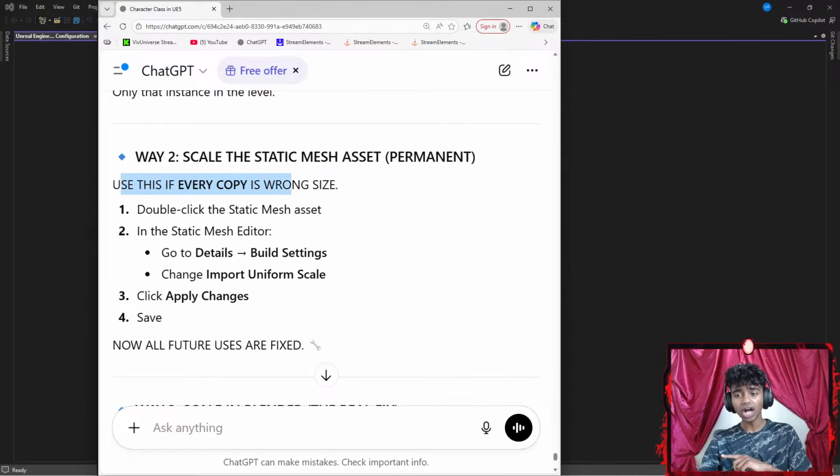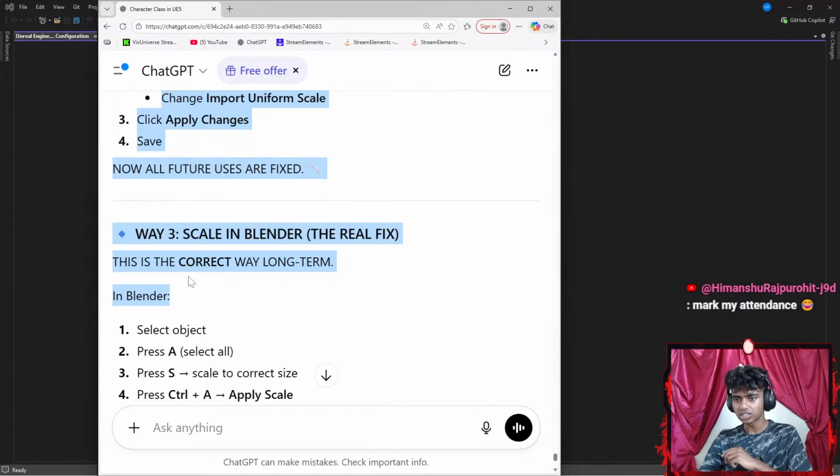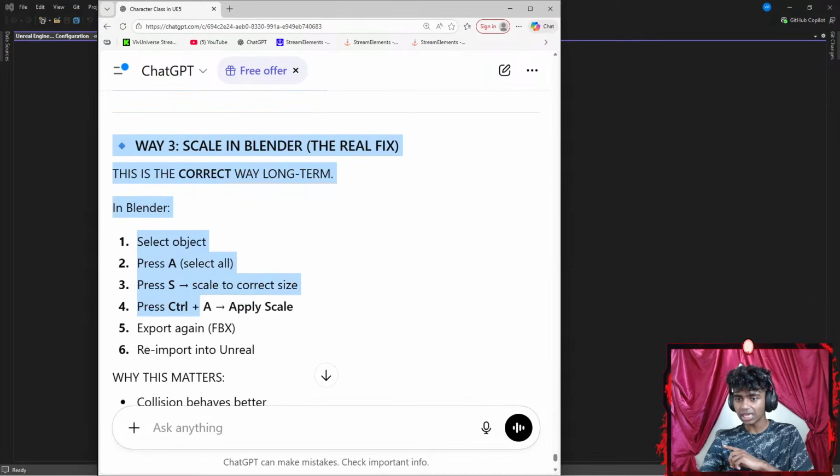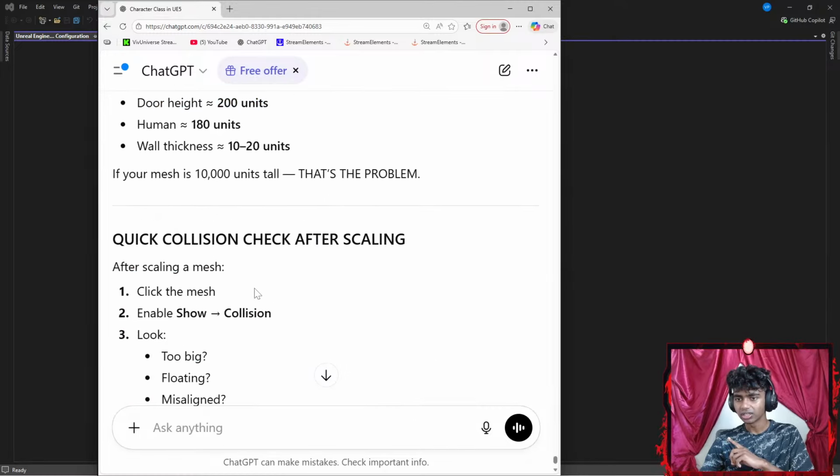Okay, number 2. Use this if every copy is the wrong size. Double click the static mesh asset. Go to details, build settings, change import uniform scale. Click apply changes, save. Number 3, scale in Blender, the real fix. Press A, S, Control A, apply. Okay, I think I see.